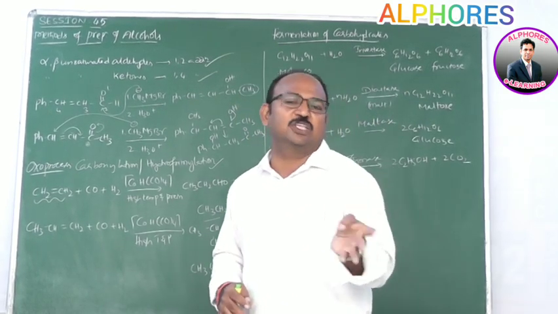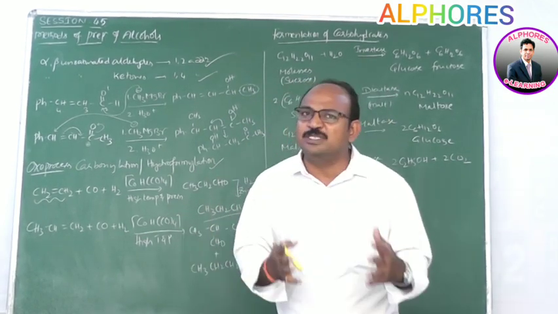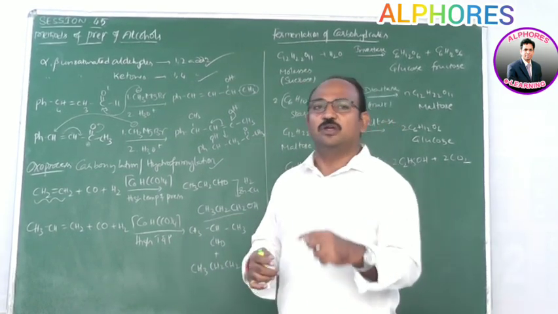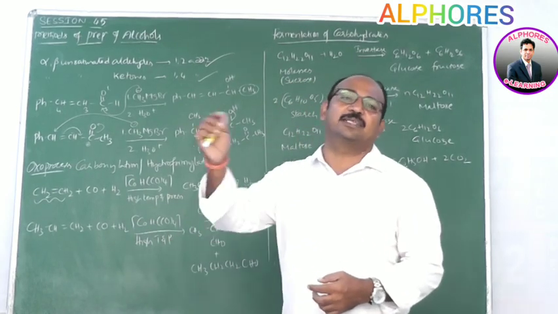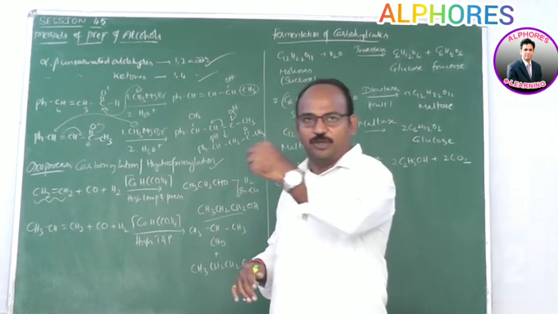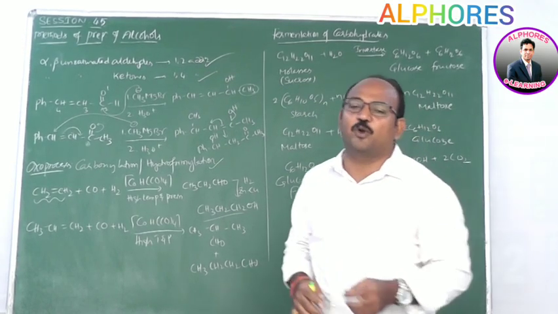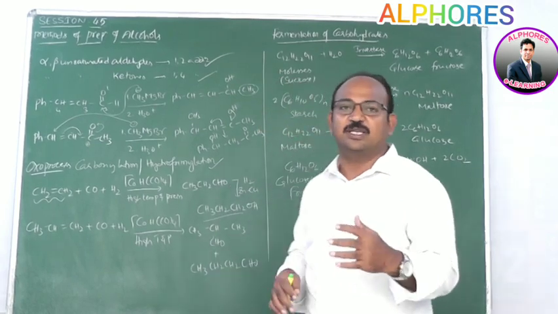Further, we add ammonium sulfate and ammonium phosphate, which act as food for yeast or bacteria. Later, we add a little yeast. Yeast mainly produces a few enzymes. Let us see how each enzyme functions.